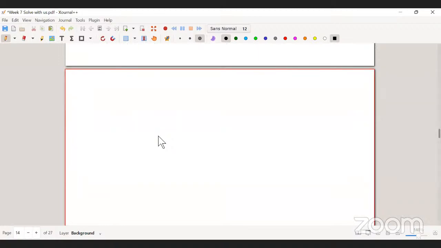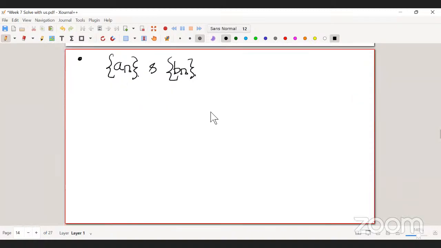So the next one is, suppose you have two sequences, an and another sequence bn, and the limit of both sequences is the same. Let's say an converges to alpha and bn converges to alpha. So the limit of both the sequences is the same.